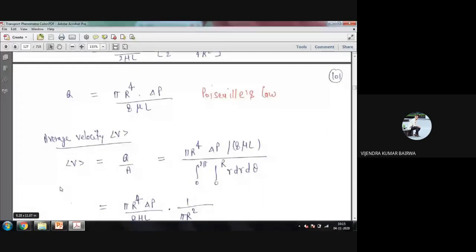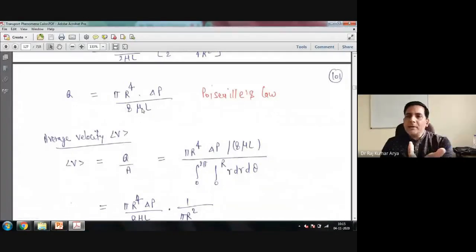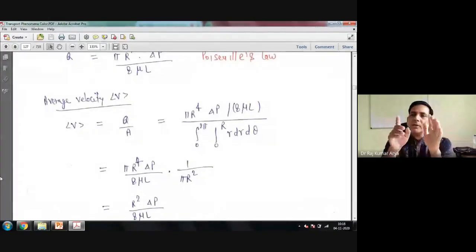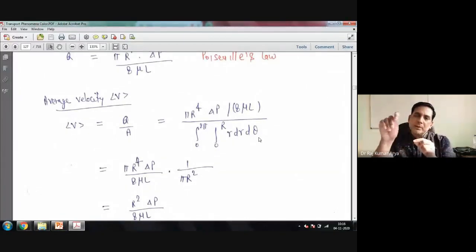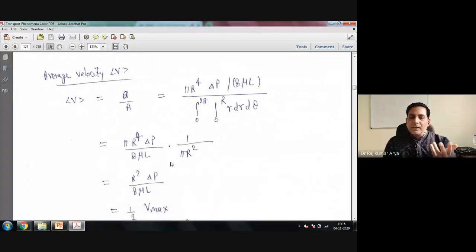Yes, sir. So you have flow rate divided by the area of the pipe, or the area in which the fluid is flowing. Here the pipe was fully filled, so area was just pi r square. Or if it is half filled, one-third filled, or filled up to some theta, you just integrate only that portion using r dr d theta, putting the corresponding value of theta. In case of full fill, theta is 2 pi. So that way you get the average velocity.